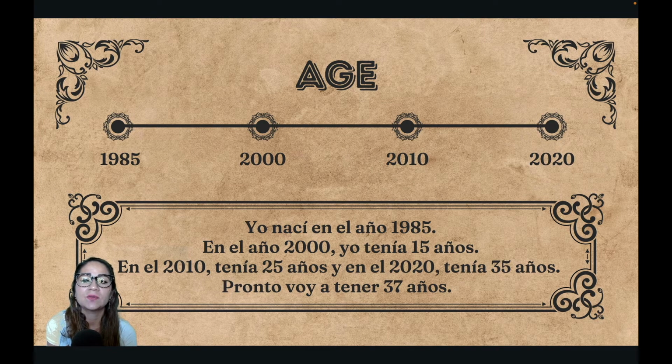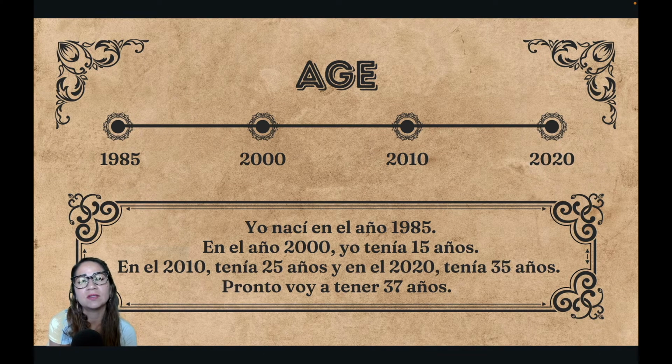En el año 2000 yo tenía 15 años. En el 2010 tenía 25 años. Y en el 2020 tenía 35 años. Y este año, en julio, pronto, voy a tener 37 años. Mi cumpleaños es en julio. So here I'm using the verb tener, of course, because we use the verb tener with age, right? So yo tengo 36 años. Not yo soy, but yo tengo.